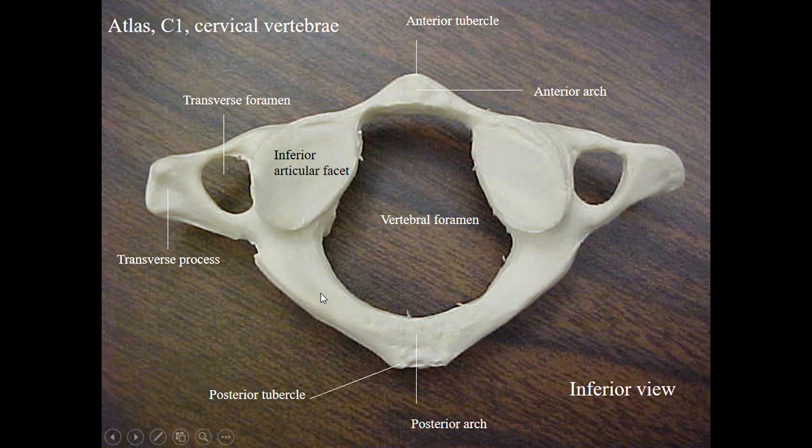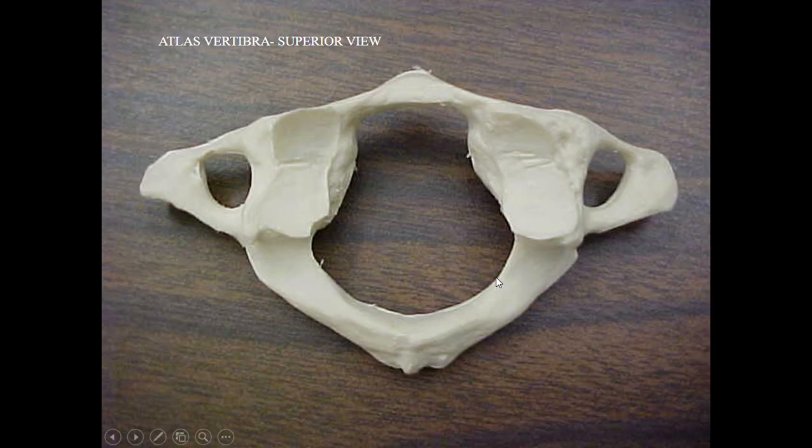Like that, the posterior arch majorly forms the posterior two-fifths of the entire ring, and the posterior aspect is also marked by a posterior median tubercle. Now the upper surface of the posterior arch, the superior surface.